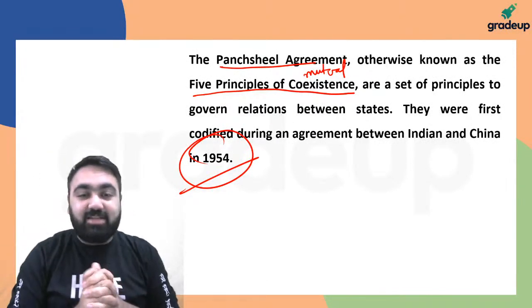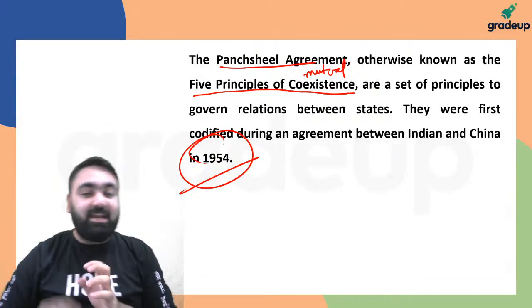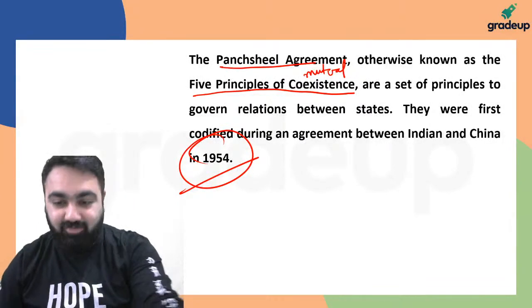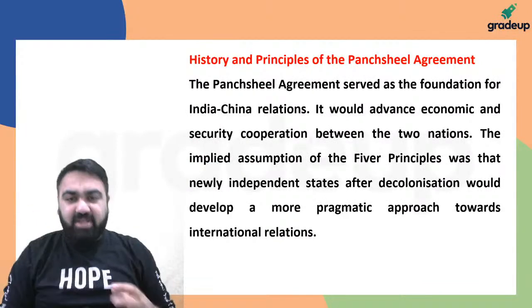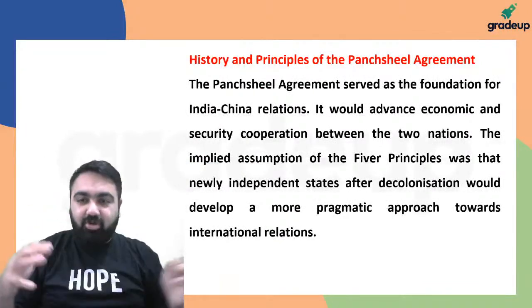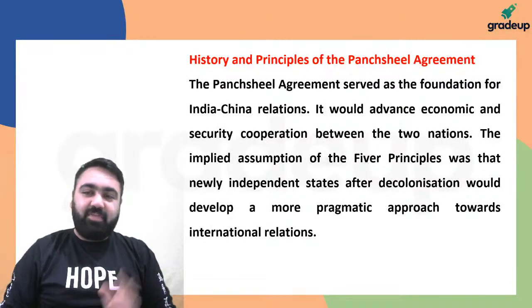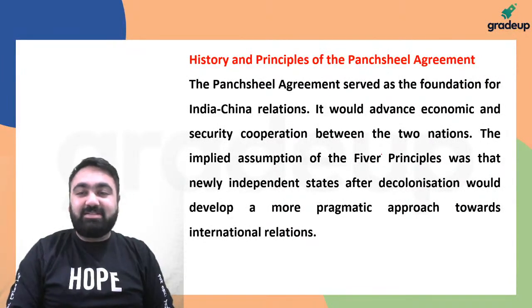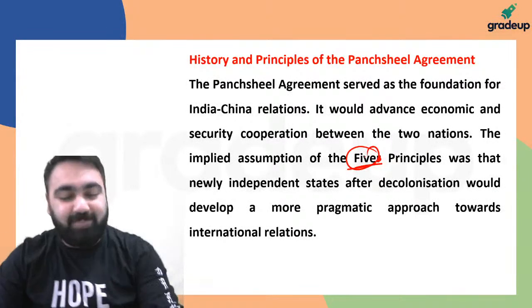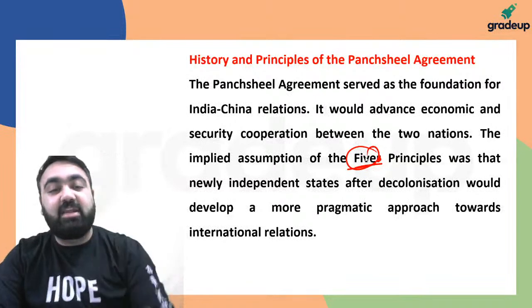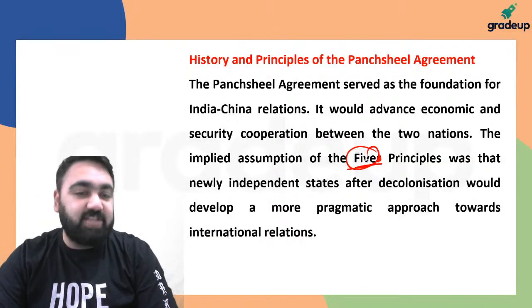But in India-China's case, we first signed the agreement, and after that the war was fought. Now, the history is long, from a long time back. So the Panchsheel Agreement was thought of so that we would cooperate with each other. There were said to be five principles that will ensure that the two sides respect each other. अभी इंडिया एंड चाइना की हिस्ट्री भी पुरानी है. India and China have a long history.